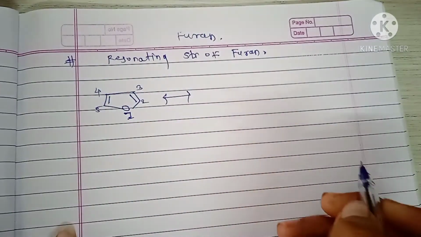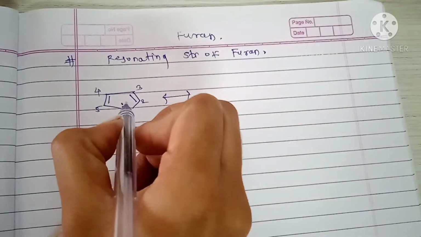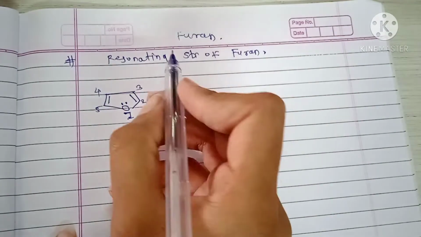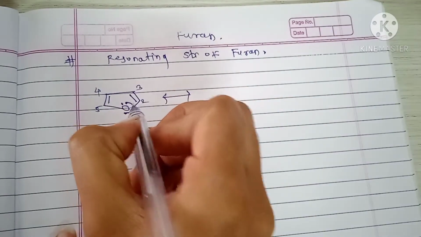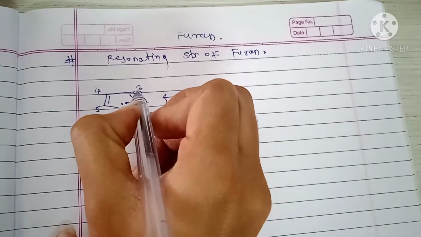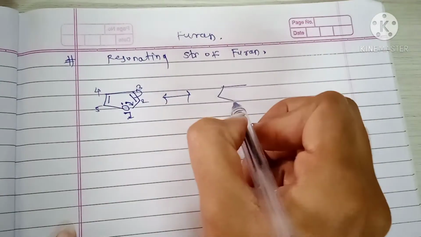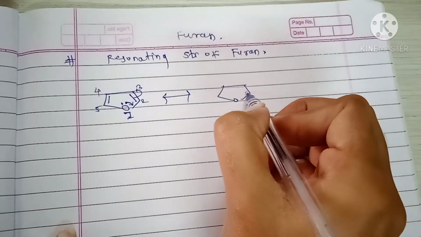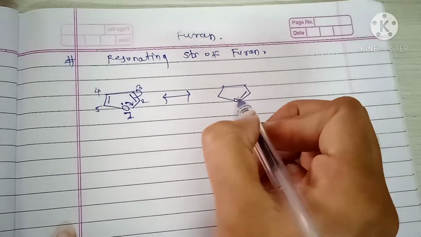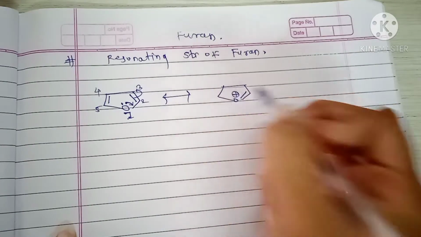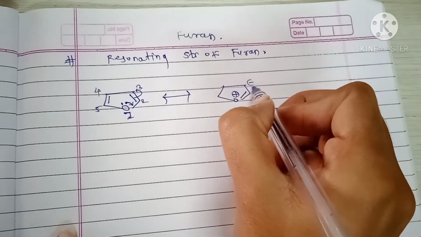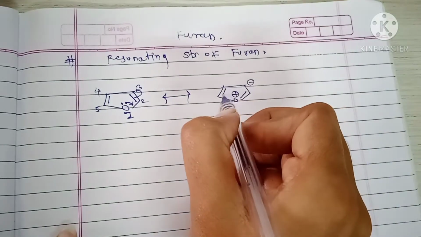The resonating structure: the lone pair of oxygen is shifted here. Here is the formation of a double bond, and oxygen carries a positive charge, here a negative charge, here a double bond.